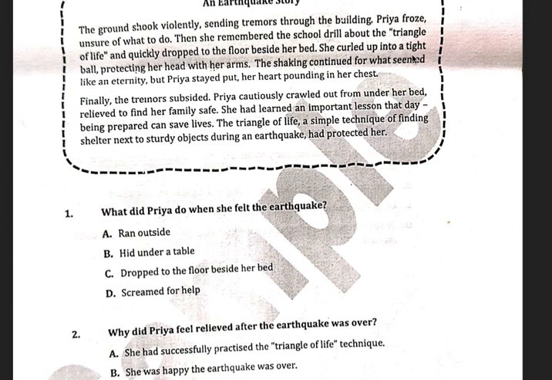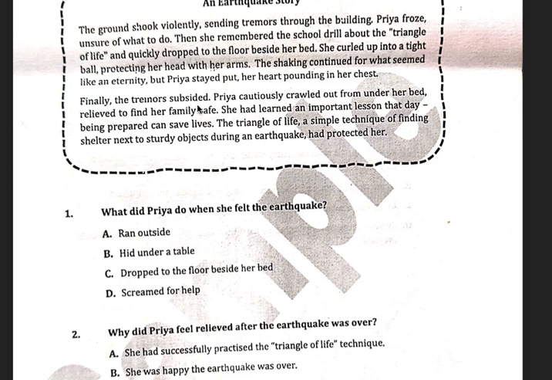The shaking continued for what seemed like an eternity. The shaking, because the earthquake was taking place, right? Therefore, the building was shaking, the ground was shaking, and it continued to shake for what seemed like an eternity. An eternity is a very long time, almost forever, right? Infinity. So it seemed like the earthquake would never stop. But Priya stayed put, her heart pounding in her chest. But Priya stayed put means Priya remained where she was. She did not move. She was patient. But her heart was pounding in her chest, which means that her heartbeat was very, very fast because she was scared, right? Because the earthquake lasted a very long time and she was scared.